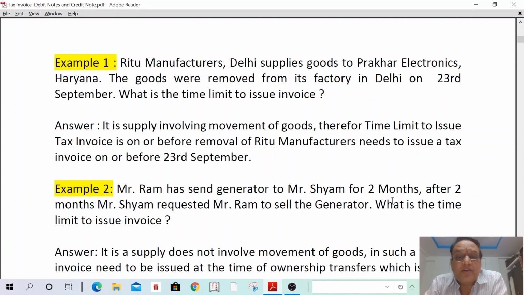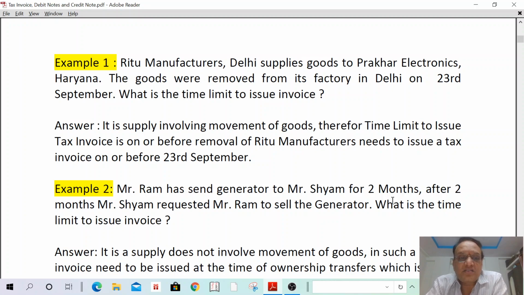What is the time limit to issue invoice? It is a supply involves movement of goods. Invoice shall be issued on or before removal of goods. Therefore, what is the removal date? 23rd. Therefore, invoice shall be issued on or before 23rd September.